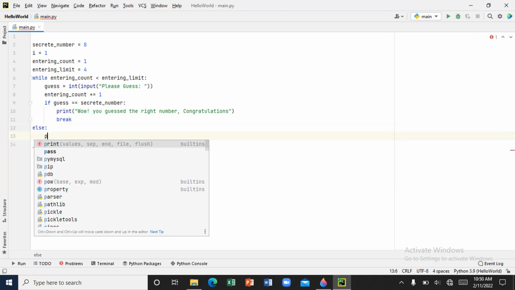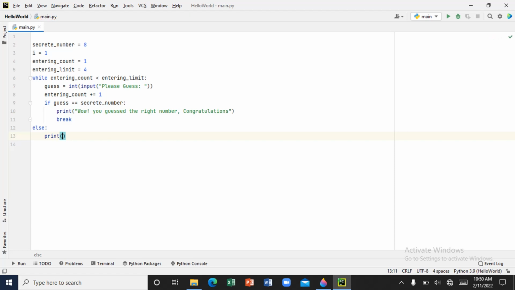So the else print, okay, what I want to make it fun. So let's say, sorry, you couldn't. Let's use double quotes because they couldn't also have this.